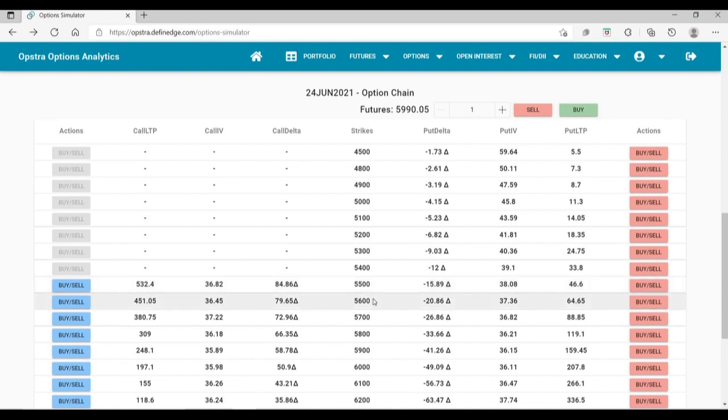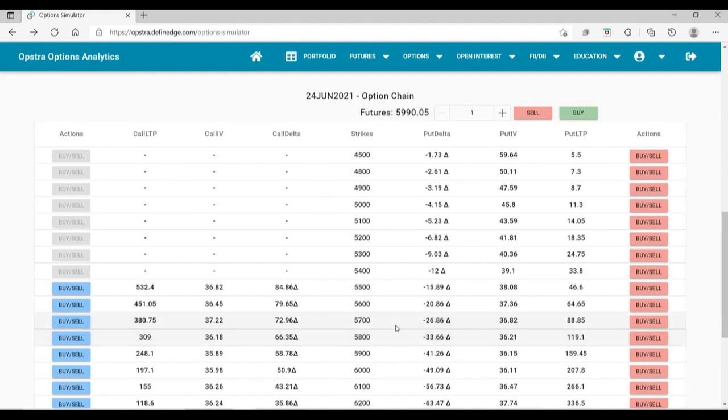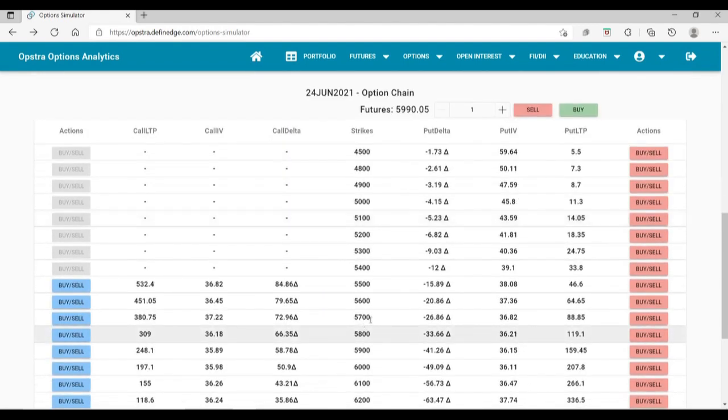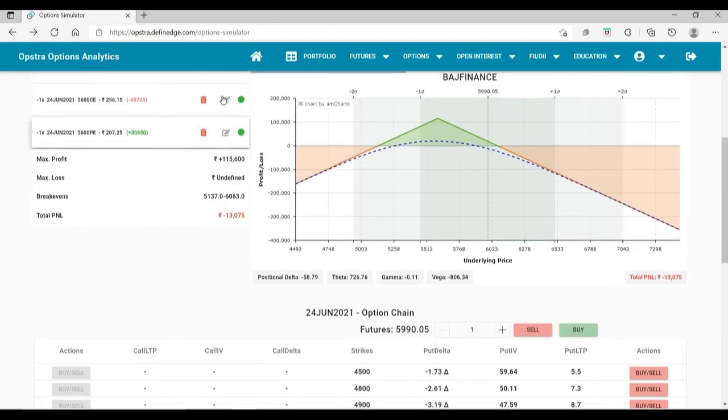tested on the downside. So either we can think about shifting to 5700, or we can think about shifting to 5800. So current break even is 6000 and the market price is 6000. So I think we can shift to 5700 as well. So 5600 is 451 and 64. So let's buy these back.